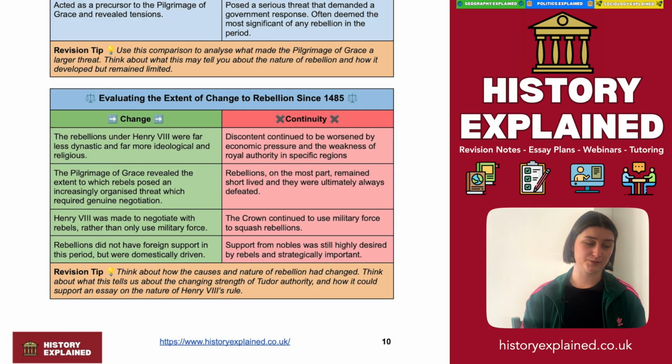Now, continuities, we see that discontent could be worsened by economic pressures and weaknesses in local authority in specific regions. The North-South divide existed under Henry VII and existed under Henry VIII. Rebellions, for the most part, remained quite short-lived and they were always ultimately defeated. That's a strong continuity between the two leaders. The Crown continued to use military force to squash rebellions, and also we see support from nobles was still highly desired by rebels and strategically important.